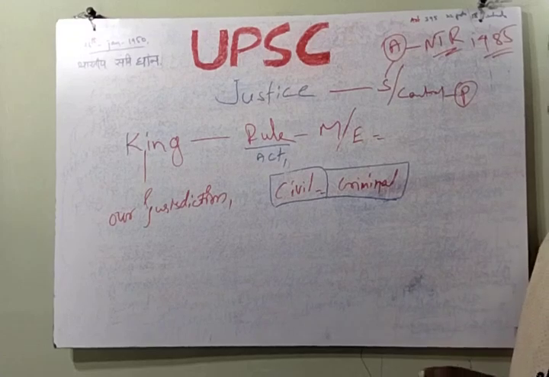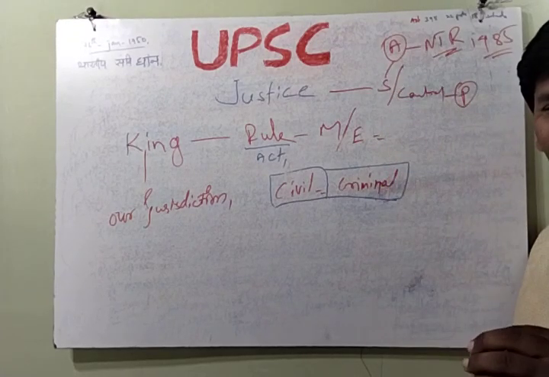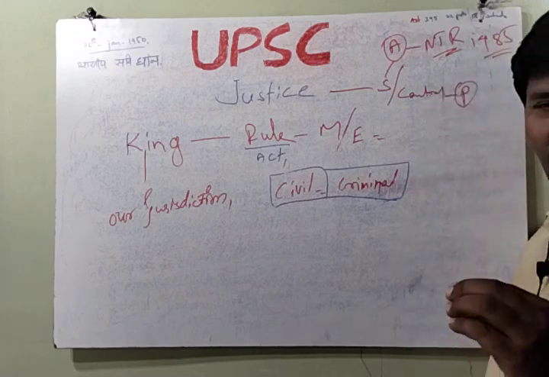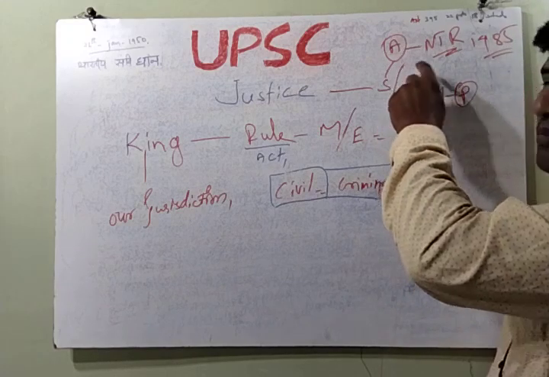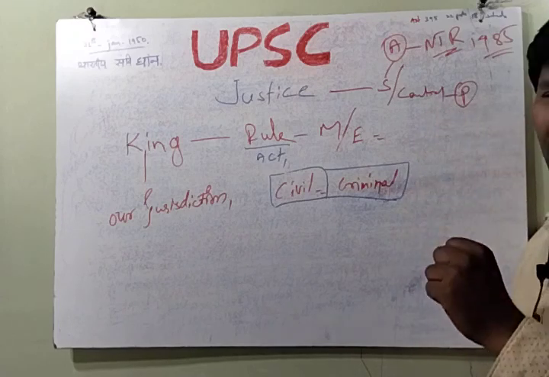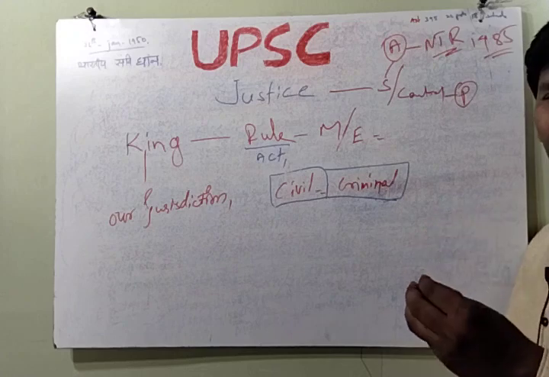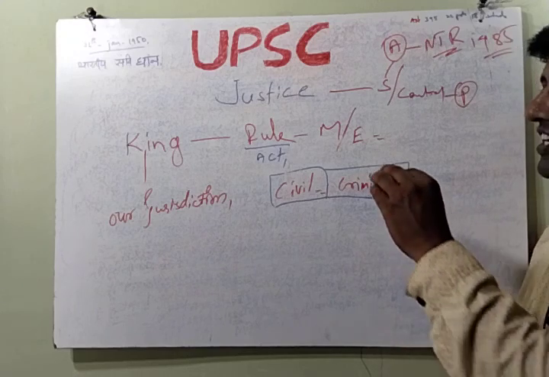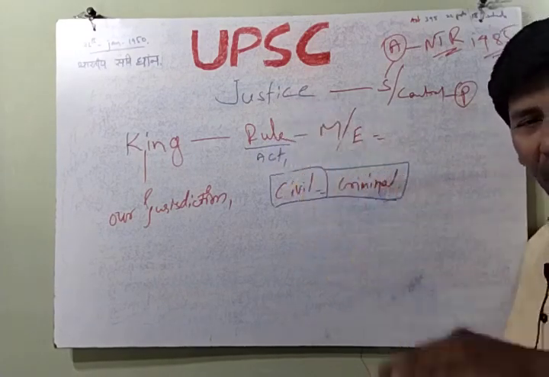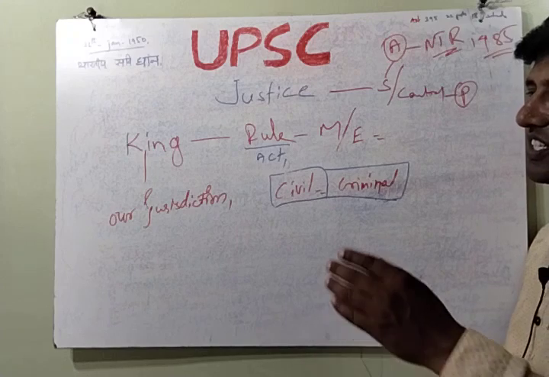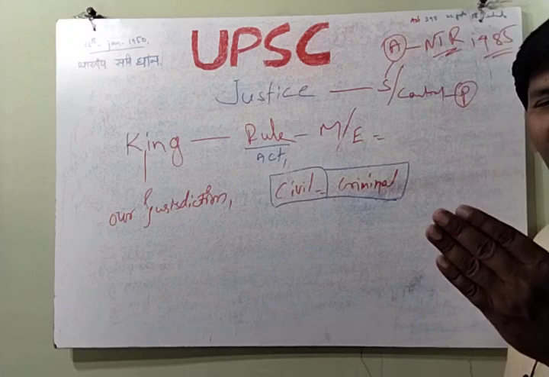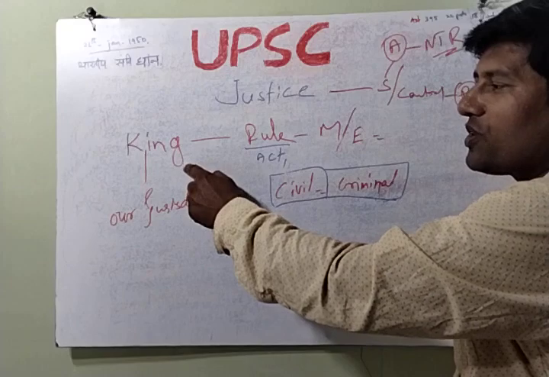What type of law? For example, a state government can introduce a new act in the assembly. In 1985, N.T. Rama Rao introduced one act in the assembly. Most acts are introduced by the central government in Parliament, through the Lok Sabha and Rajya Sabha majority. The judiciary system follows that act. Who gives justice? The judiciary system. Before that, whichever king made the law gave the punishment. That king's ruling was different.